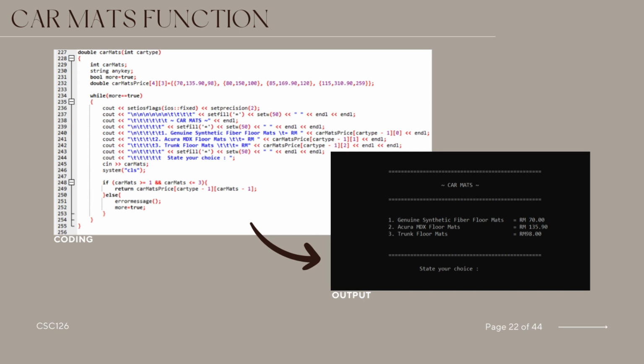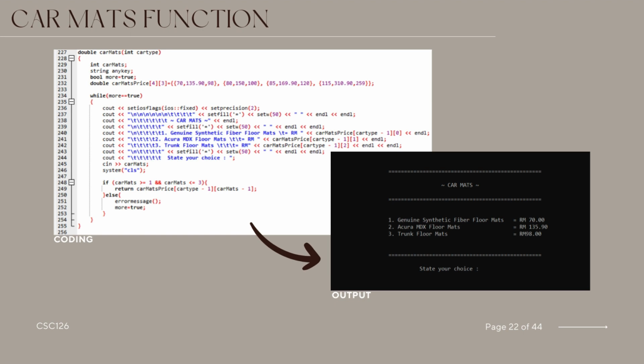The code uses a loop controlled by more to keep asking users for a car map choice until they want to stop. It shows users a menu of car map options based on their car type and their respective prices. After showing the menu, it waits for the user to enter their choice using cin, then clears the screen to keep things neat. If users pick a valid option, 1, 2, or 3, it returns the corresponding price from car map price based on their car type.